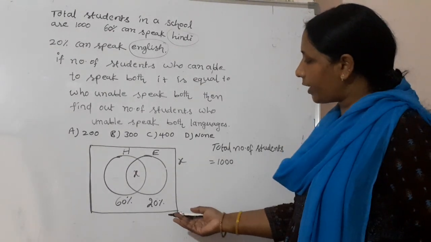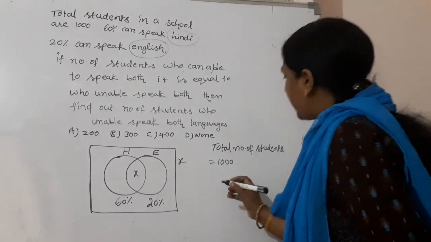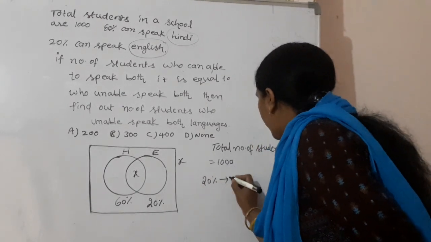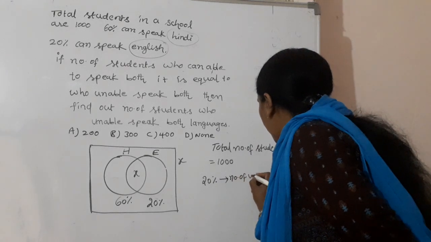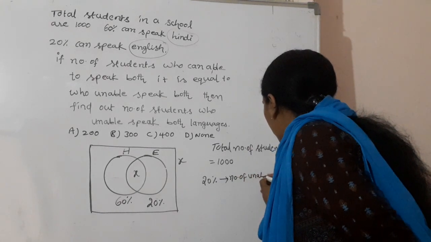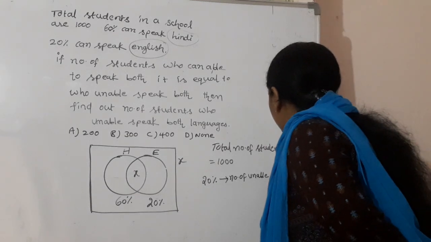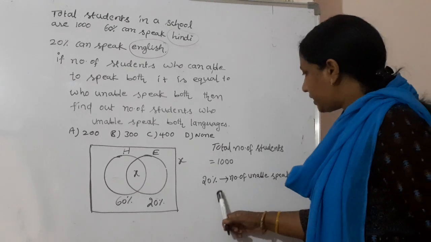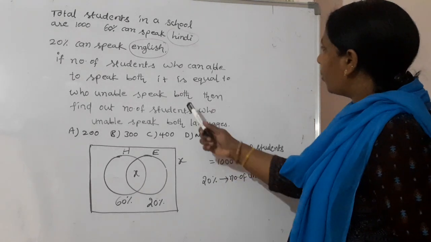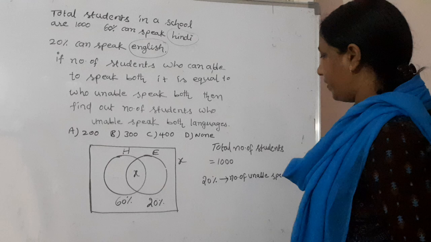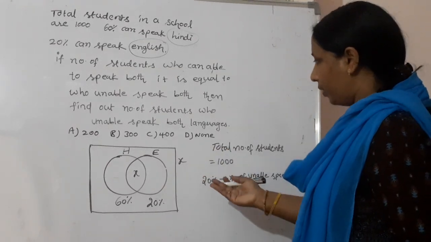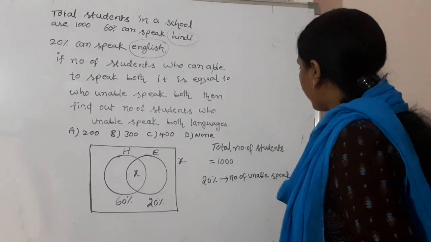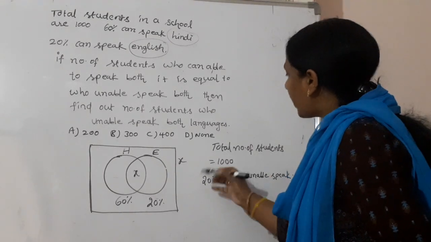How much is left out of 100%? Only 20% is left. So the number of students unable to speak either language is 20%. Who is able, who is unable, is given in the question. So I am taking the number of students unable to speak any language as 20%, and we have to find this only.